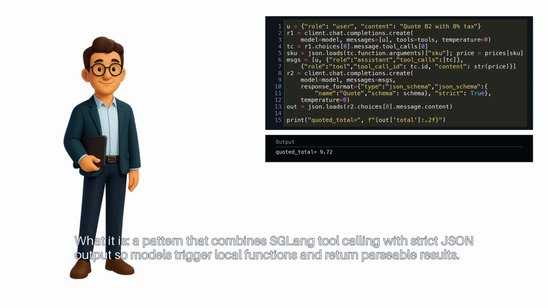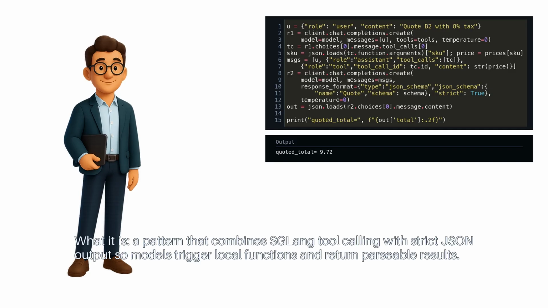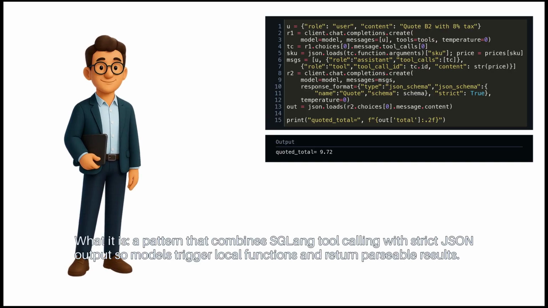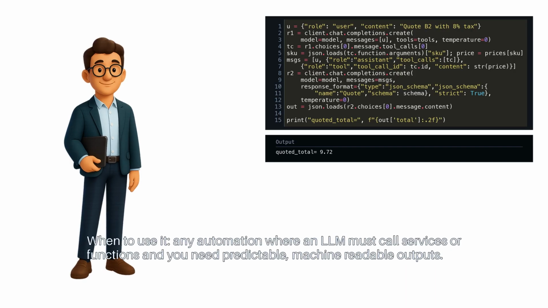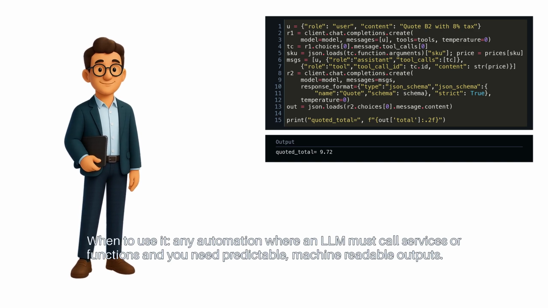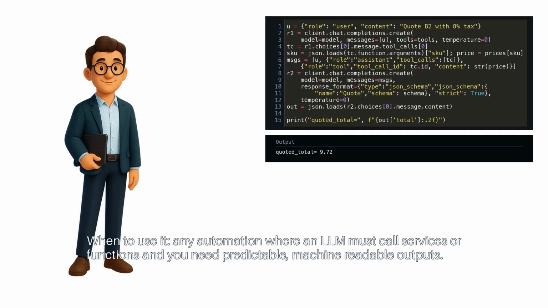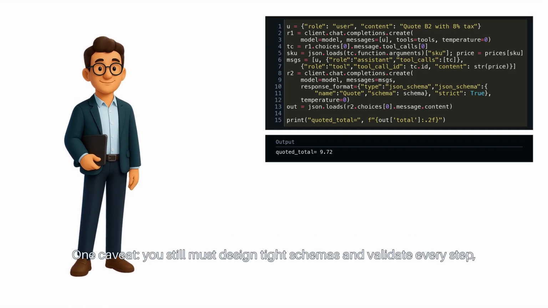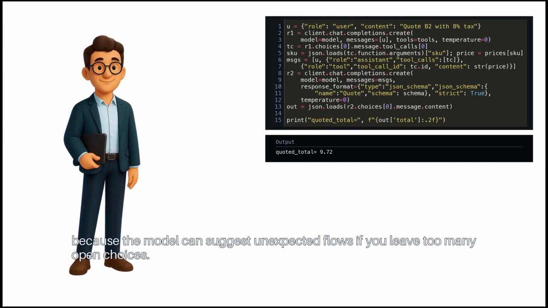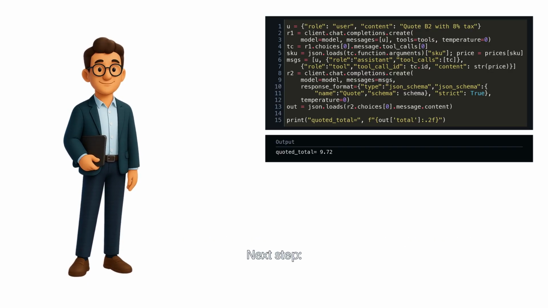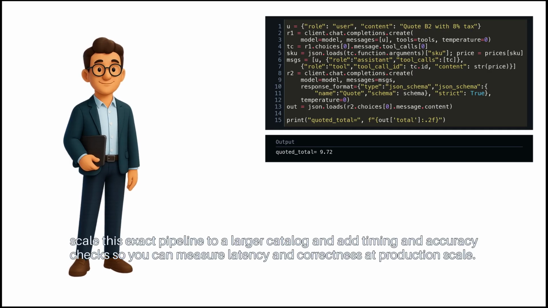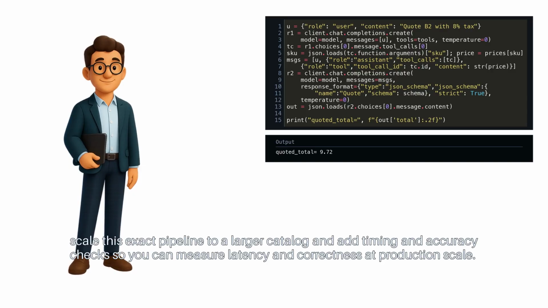Quick recap. What it is: a pattern that combines SGLang tool calling with strict JSON output, so models trigger local functions and return parseable results. When to use it: any automation where an LLM must call services or functions, and you need predictable, machine-readable outputs. One caveat: you still must design tight schemas and validate every step, because the model can suggest unexpected flows if you leave too many open choices. Next step: scale this exact pipeline to a larger catalog and add timing and accuracy checks so you can measure latency and correctness at production scale.